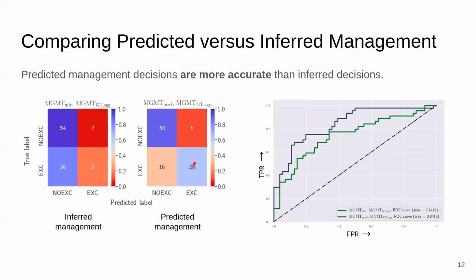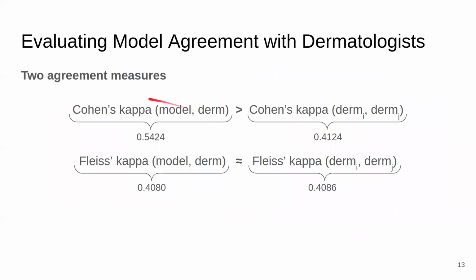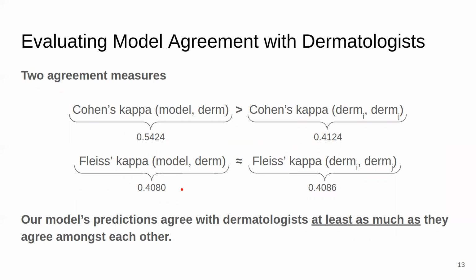We see here that again, the predicted management decisions on the right side are more accurate than first predicting the lesion diagnosis and then inferring the management. And on the right side, we have the ROC curve, where the blue curve is for the predicted management decisions, and we see that it's much more accurate. The area under the curve is much larger. Similarly, when we look at agreement measures, we see Cohen's kappa and Fleiss kappa. For Cohen's kappa, the model-dermatologist agreement is more than the inter-dermatologist agreement, as we see in the numbers here. And for the Fleiss kappa, the numbers are comparable. So we can say that the model's predictions agree with dermatologists at least as much as they agree amongst each other.